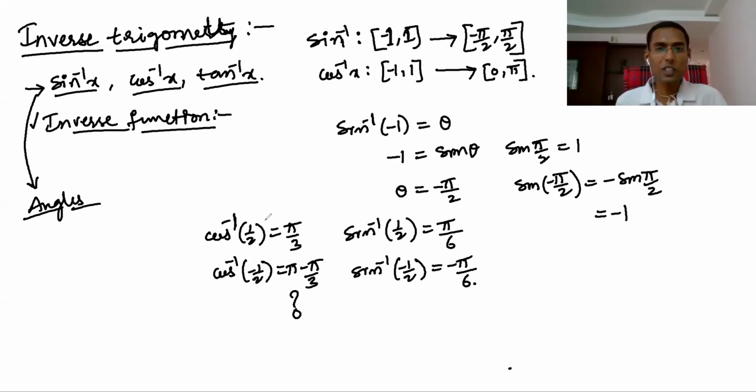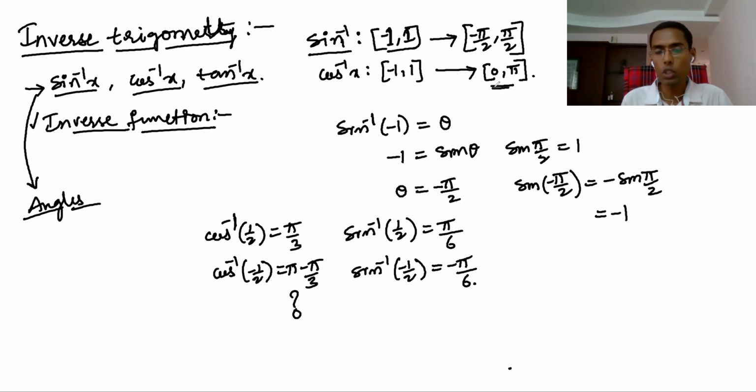For that, we should understand the inverse function. If you understand what an inverse function is, you can understand this. Sine inverse is from minus 1 to 1 to minus pi by 2 to pi by 2, that means first and fourth quadrants. Cos inverse x is from minus 1 to 1 to 0 to pi.